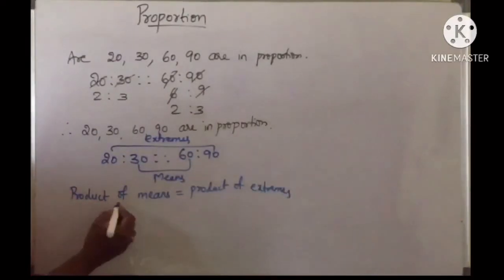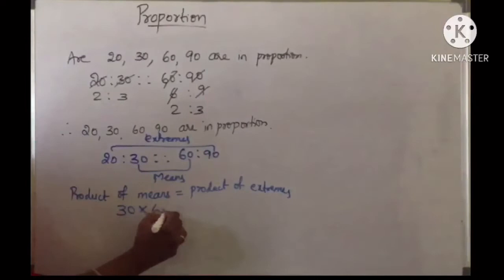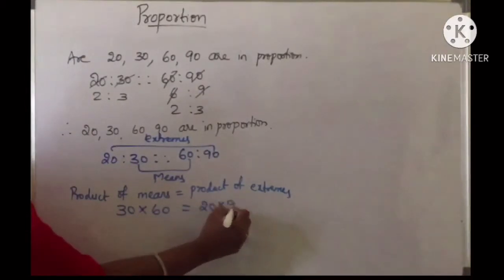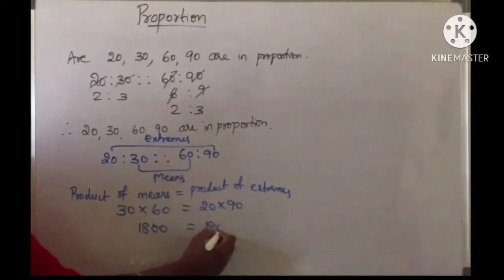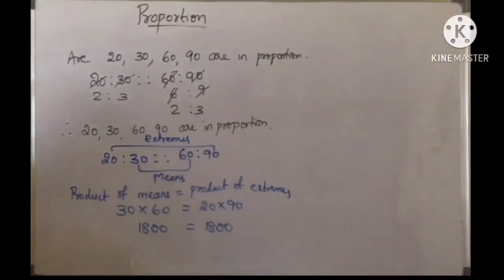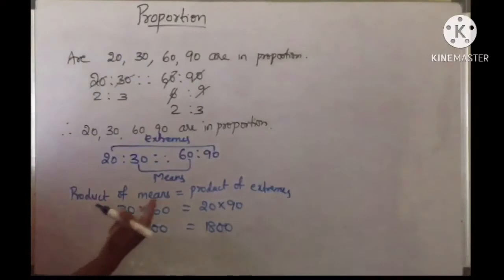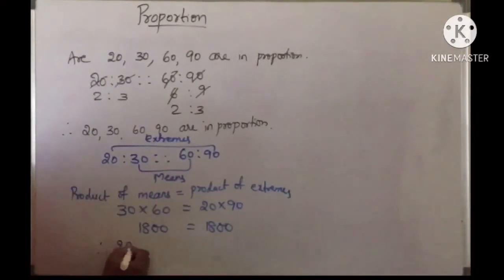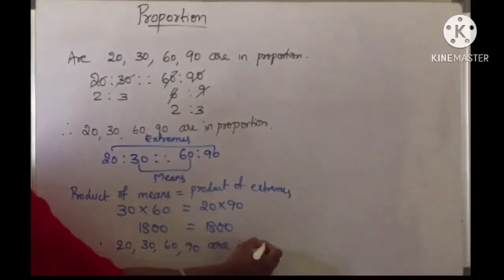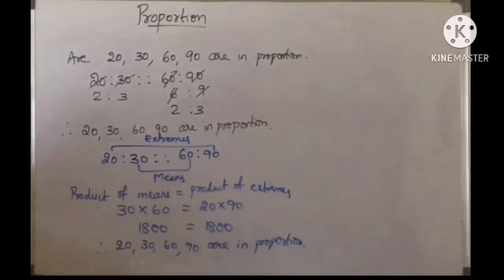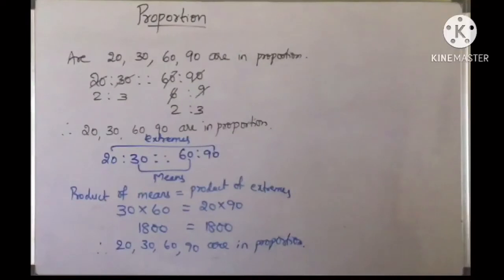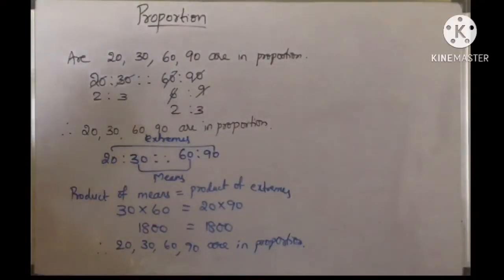The means are 30 and 60, so 30 into 60 is equal to 20 into 90, because extremes are 20 and 90. When we multiply, 3 sixes are 18 and 2 zeros, 2 nines are 18 and 2 zeros. So you are getting product of means equal to product of extremes. If you are getting equal, then we can say 20, 30, 60, 90 are in proportion. If you are not getting product of means and product of extremes equal, then we can clearly say they are not in proportion.